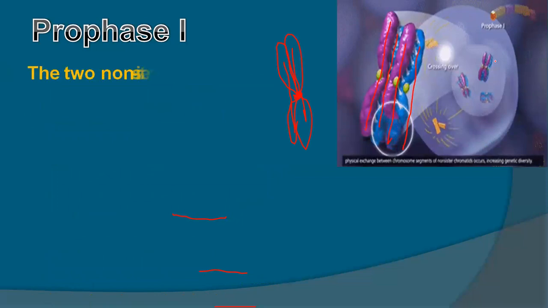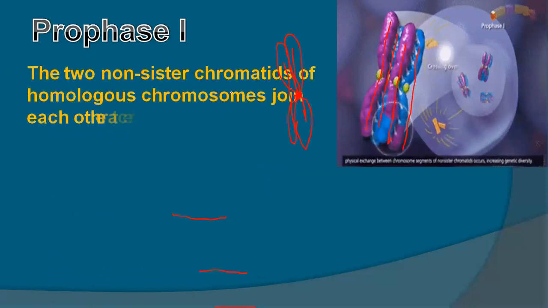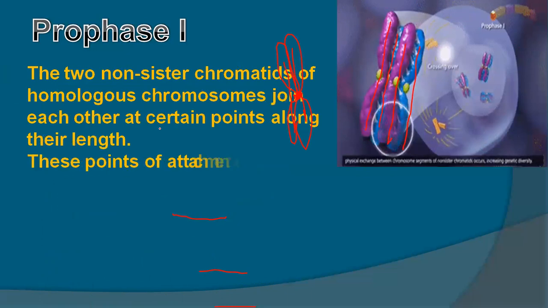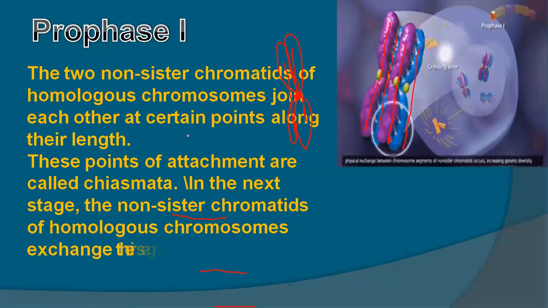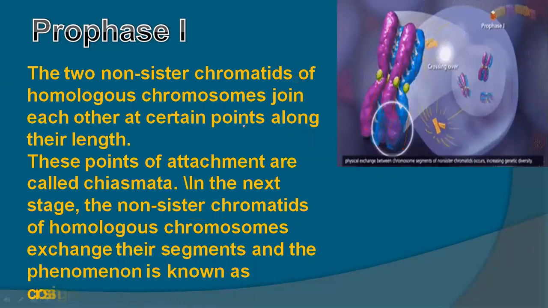After that, the two non-sister chromatids of homologous chromosomes come together at certain points along their length. Here you can see this blue one and purple one are non-sister chromatids. Now they join here at this point, and this point of attachment is called chiasmata. This point where they are joining is called chiasmata.